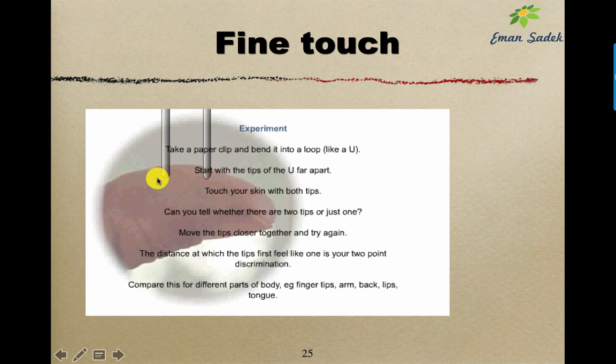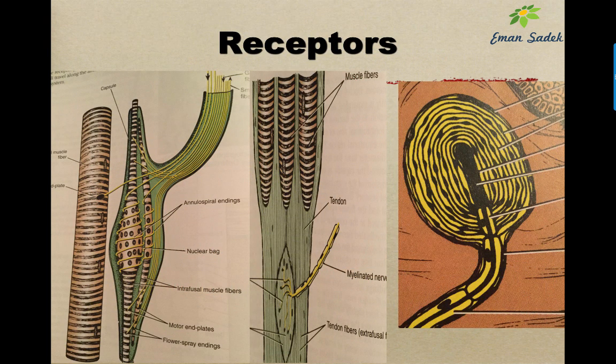And stereognosis: by feeling an object, you can diagnose what it is, like a key or a pencil or any fabric. You can diagnose it without seeing it, by just touching it and from its texture. Here we have the receptors. We have muscle spindle, tendon spindle here, and the Pacinian corpuscle. These are receptors for the proprioception.